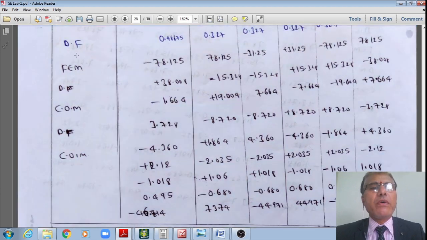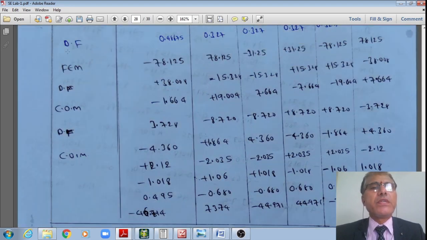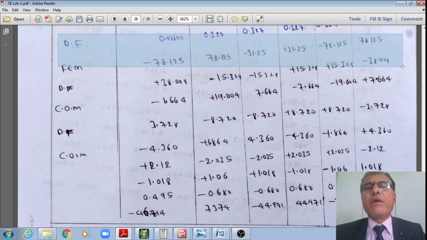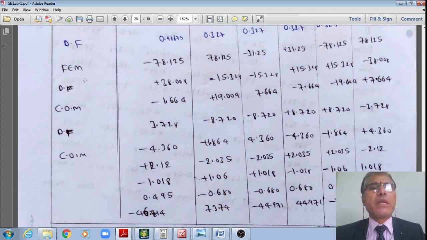Even the fixed moments I'll note down like this. Therefore these are my fixed moments for various members: minus 78.125, plus 78.125, minus 31.25, plus 31.25, minus 78.125, plus 78.125. These are my fixed moments.